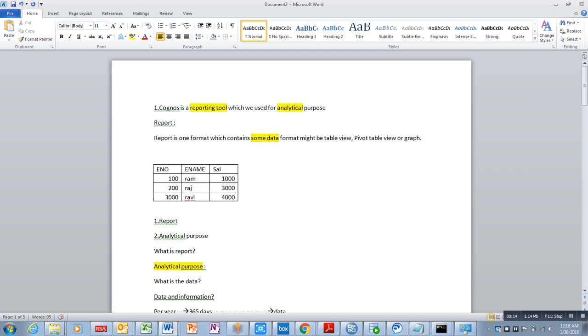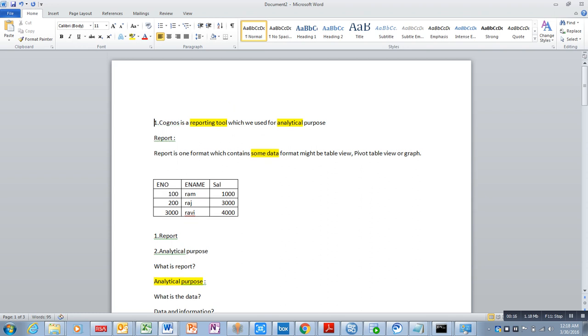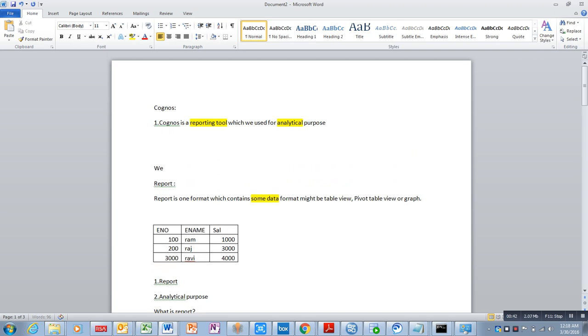Today we are going to discuss Cognos. So, what is Cognos? Cognos is a reporting tool which we use for analytical purposes. We have two words here, reporting and analytical.